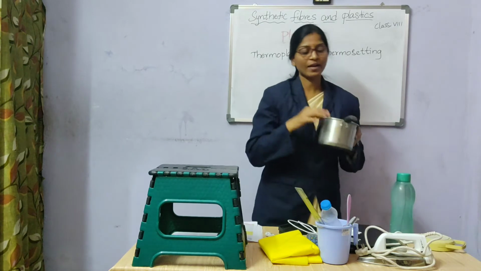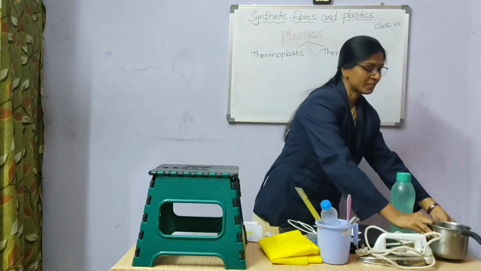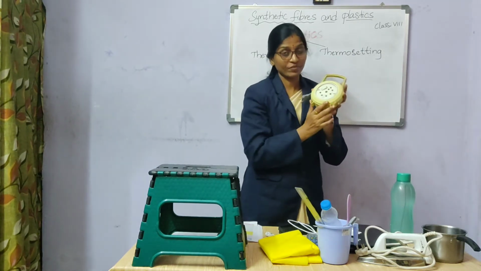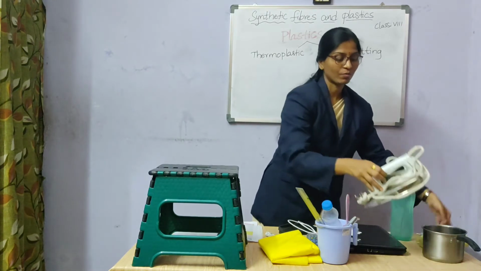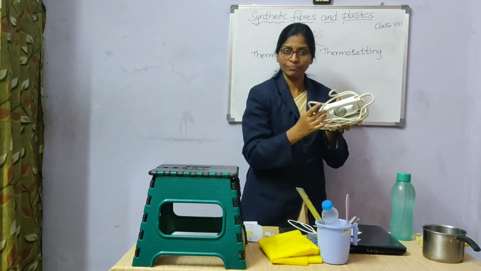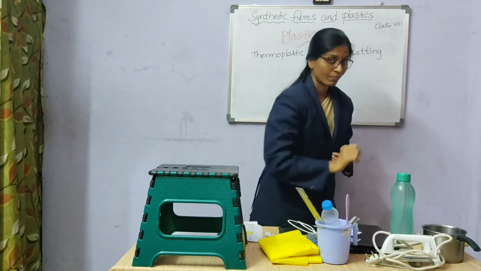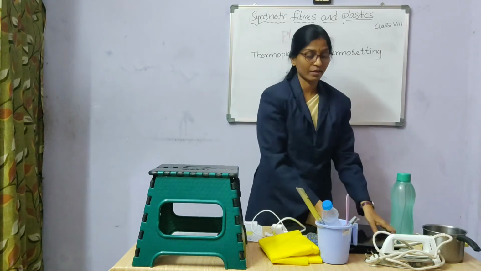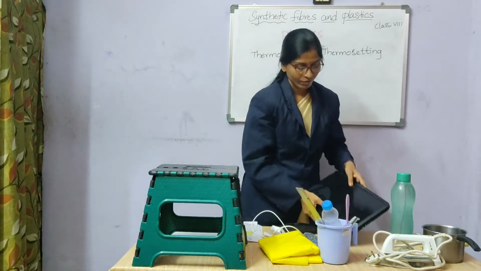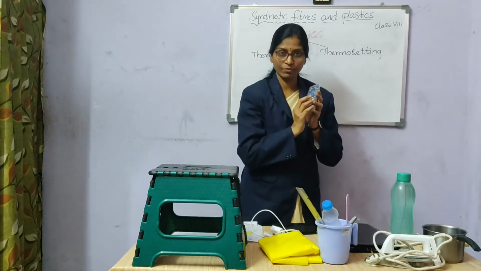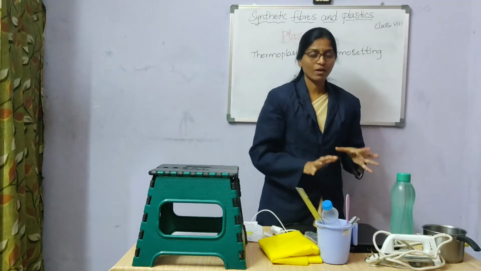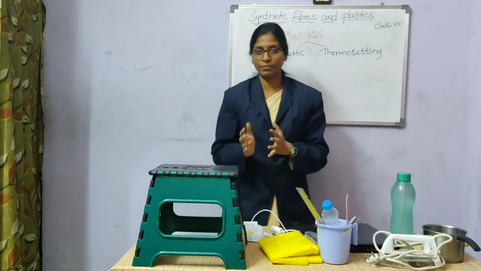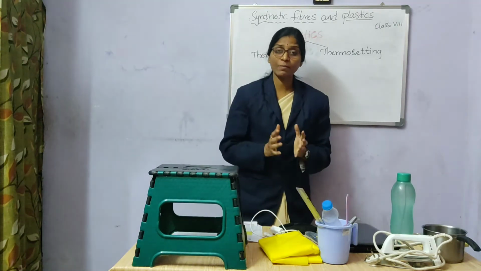You can see the handle of the pan, the switch and the extension box, which are also made of plastic, and the iron box, which is also made of plastic. You can also see the charger and the wire, the electronic items, this laptop, and the TV remote. These are some of the plastic items. Now we'll classify which of them are thermoplastics and which are thermosetting plastics. What is the main difference?